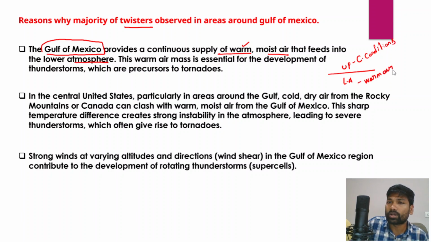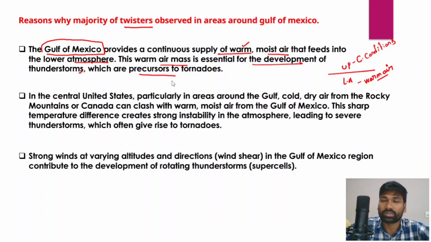So we should have warm and moist air at the lower atmosphere, and this warm air mass is essential for the development of thunderstorms, which are precursors to these tornadoes, right? These tornadoes or twisters are formed when this warm moist air meets the cold air, and that results in instability.